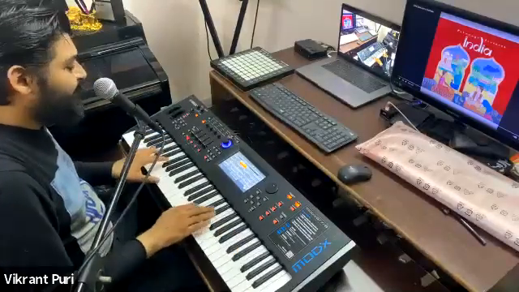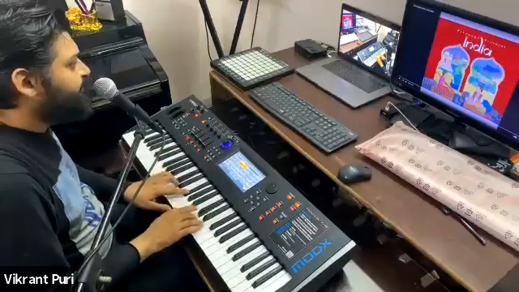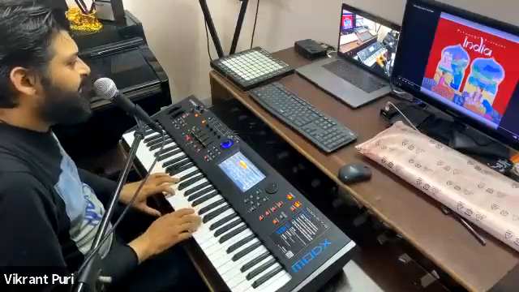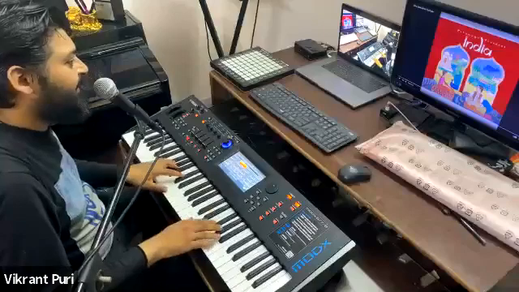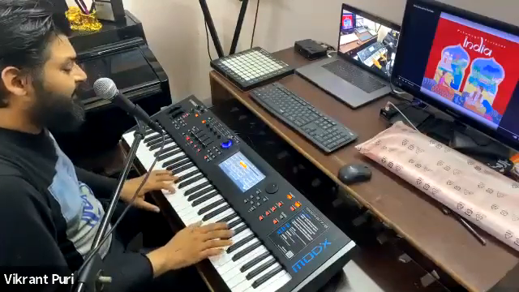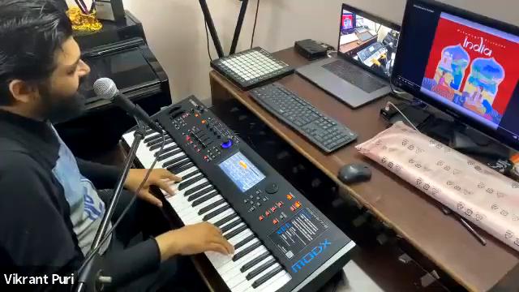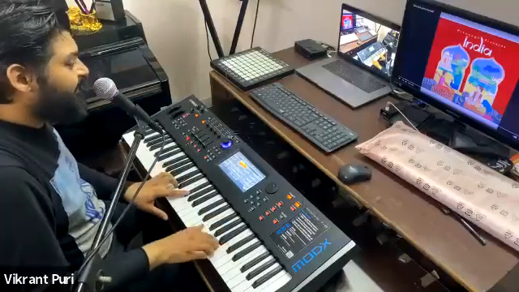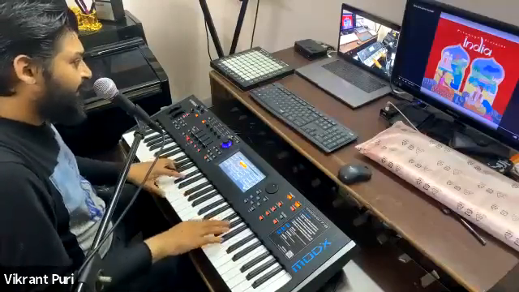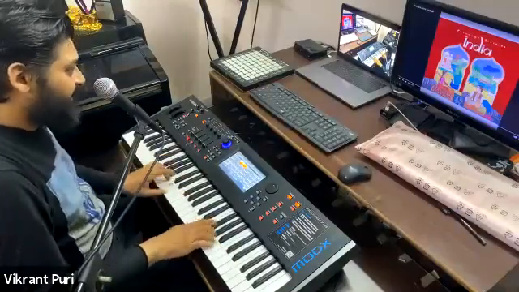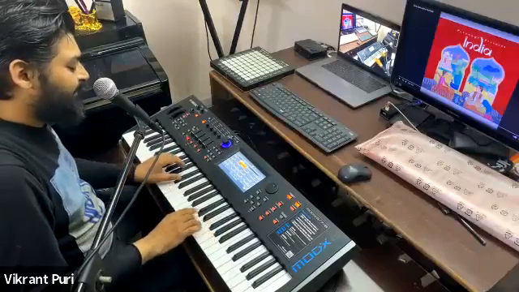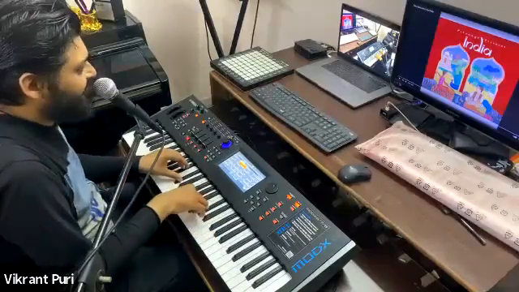So B minor, A, F sharp minor, A, and then the last bar goes like B minor, F sharp minor, G, and back to F sharp major.